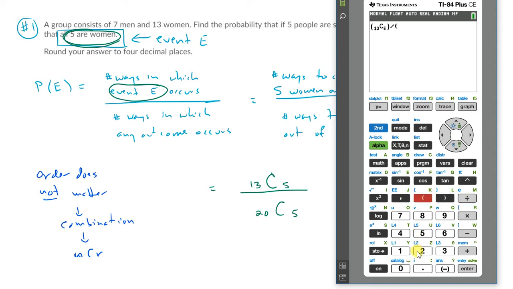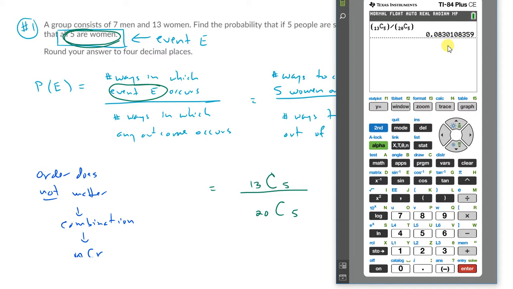So we're doing 20 total people, and then we're choosing, whoops, not second, my bad. Math, probability, nCr, choose 5. Okay. Get out of the subscript by going to the right and then hit parentheses and enter. Okay, and we're getting 0.08301. They want it to 4 decimal places, so 0.0830, I guess, to 4 places. Okay, and that's it. Easy peasy, right?